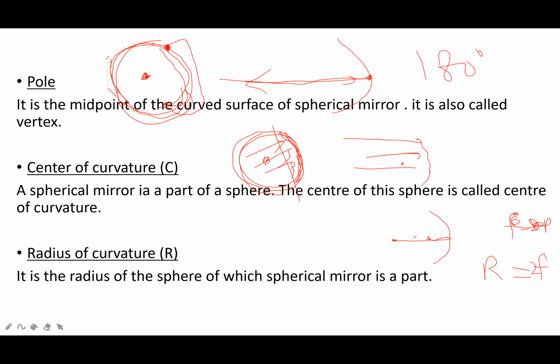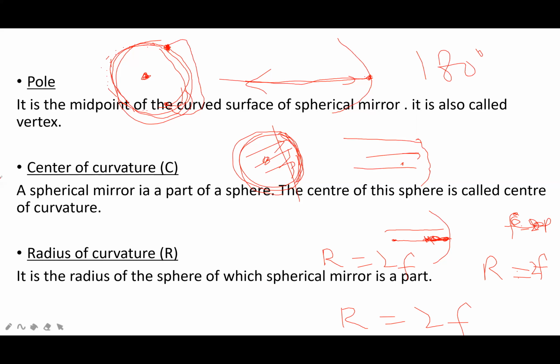So the radius will always be equal to 2 times the focal length. This distance is called the focal length, and this distance is called the radius. The radius of a circle will always be 2 times the focal length.